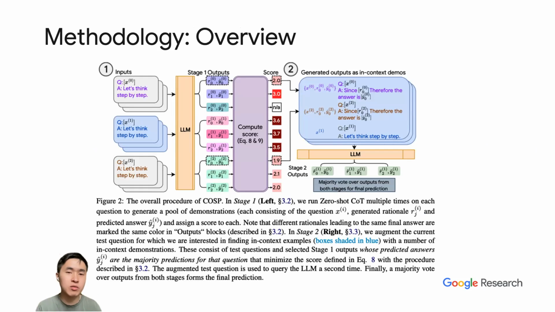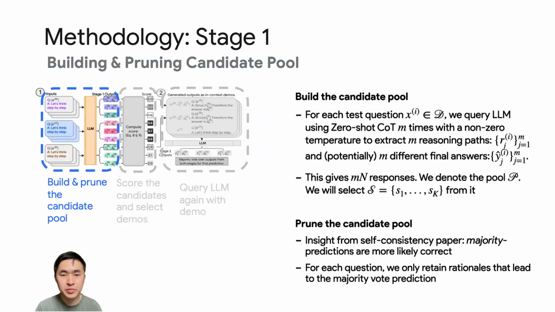This figure gives an overview of the COSP framework, divided into two stages. In stage one, we generate a pool of candidates, and we also design a score function to decide which model generated responses we're going to use as in-context examples. In the second stage, we prepend those examples to the test query, and then we ask the language model again, using a format similar to few-shot chain of thought. So now to the details. We begin by building a candidate pool.